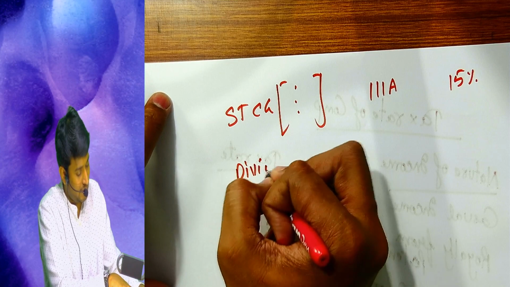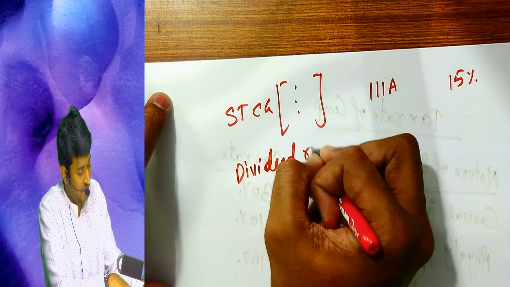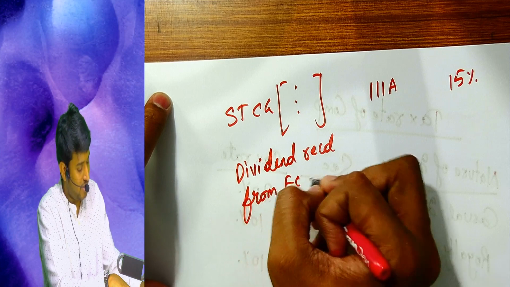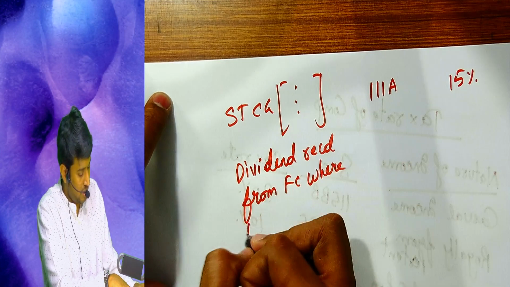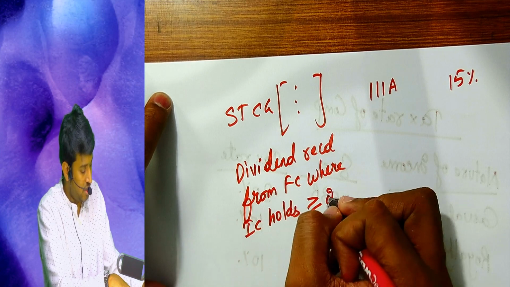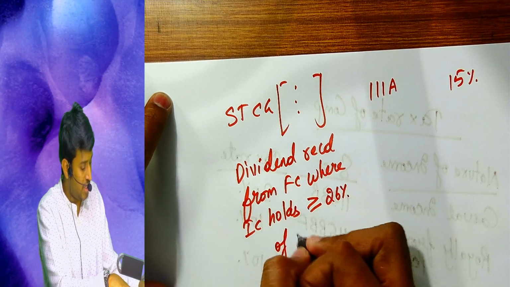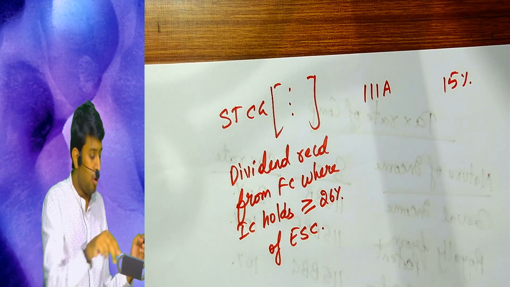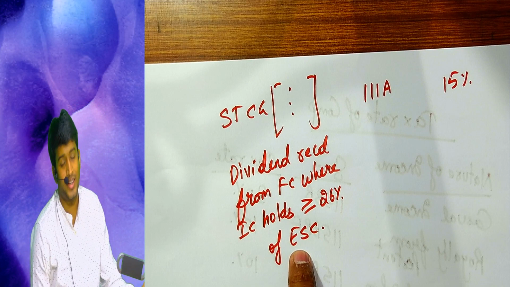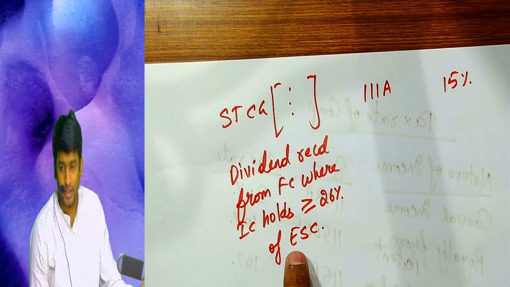Dividend received from foreign company where Indian company holds greater than or equal to 26% of equity share capital. I want you to go to dividend chart for this right now, under the chapter called taxation of dividend.